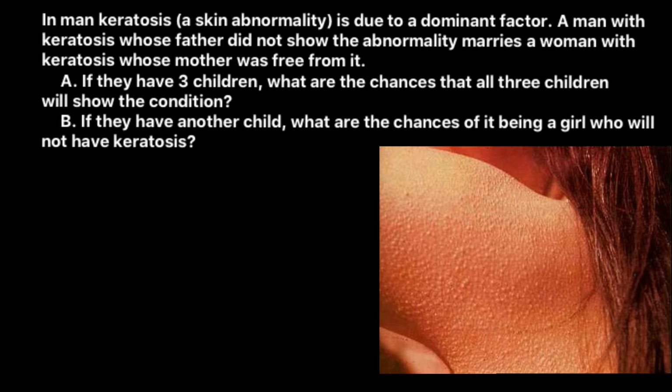This is not a life-threatening condition. It is just caused by a buildup of the keratin protein in the skin, overproduction of the keratin, and sometimes it looks like chicken skin. But there are different types of keratosis, and some of them can be carcinogenic.